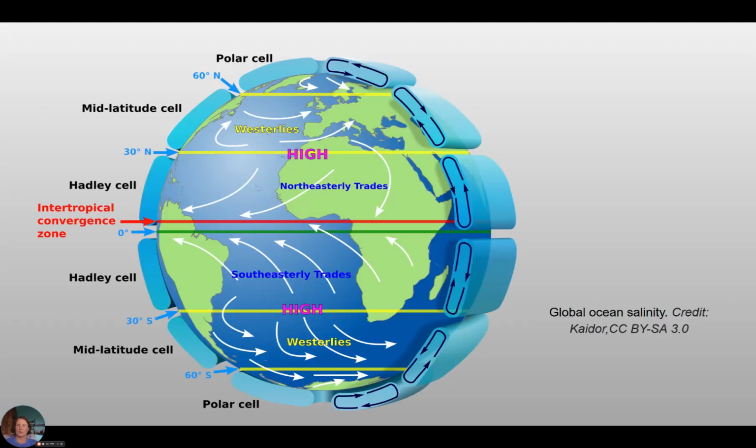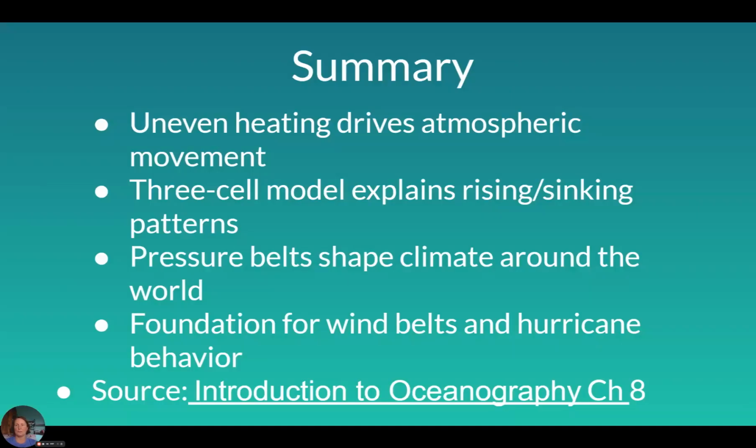Again, this is a slightly different picture, but we have our polar cells up near the pole to 60 degrees north latitude. And then this is called the mid-latitude cell, but this is the Ferrel cell. You'll need to know the term Ferrel, from 60 to 30 degrees latitude. Our Hadley cell from 30 to the equator. This also shows the intertropical convergence zone. And we're going to talk more about the trade winds and the westerlies and the polar winds in a little bit in our next lecture.